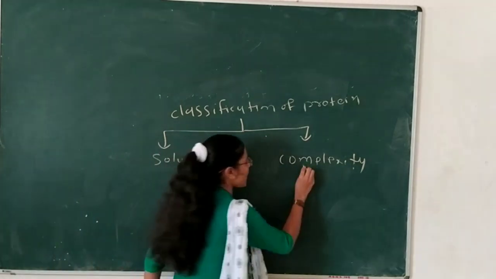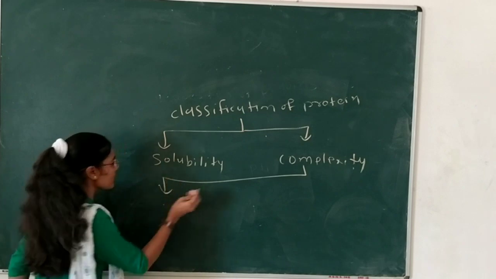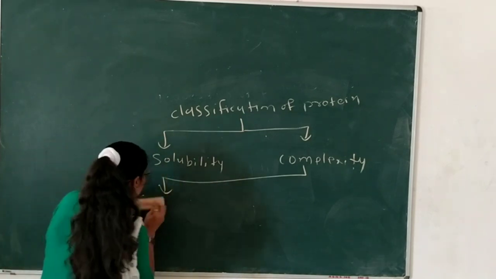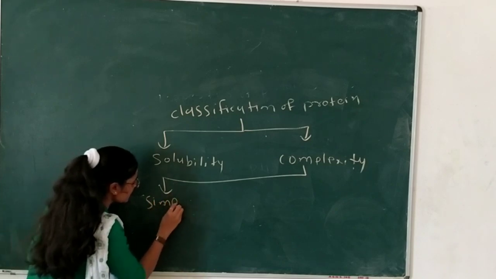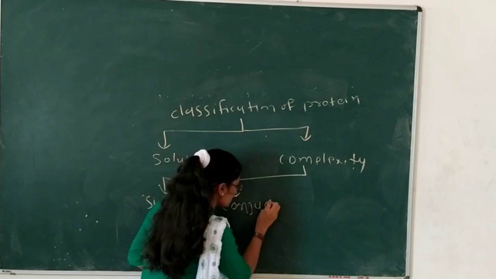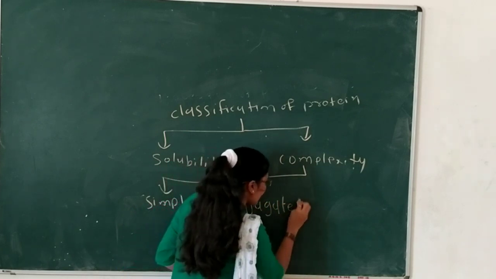Now according to complexity, it will be divided into many types. First one is a simple protein. Second one is a conjugated protein, and third one